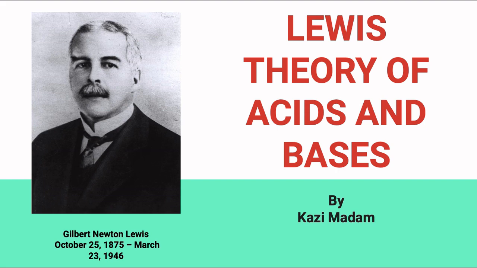In last videos, we have studied about the Arrhenius theory of acids and bases and Bronsted-Lowry theory of acids and bases. In Arrhenius theory, acid must contain hydrogen atoms, base must contain hydroxide group.